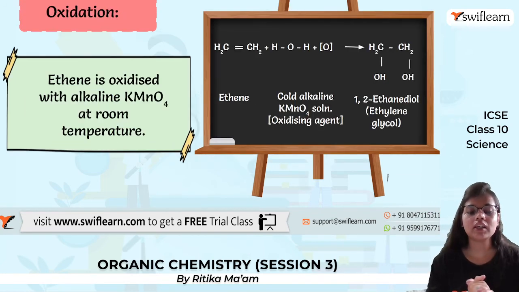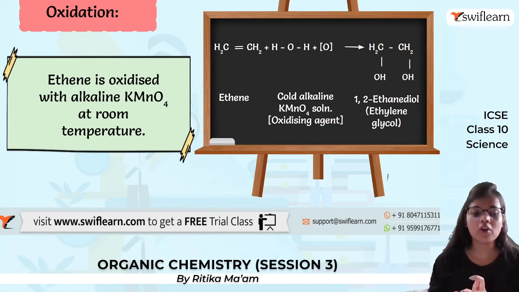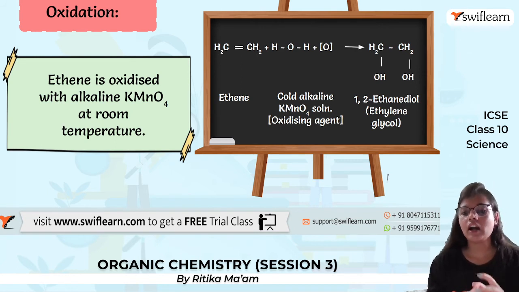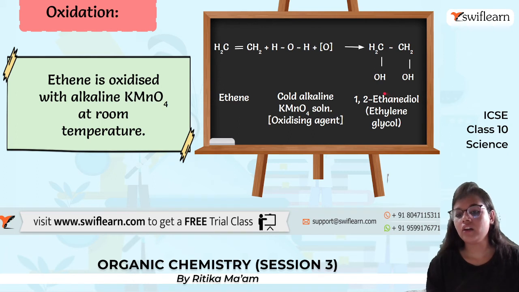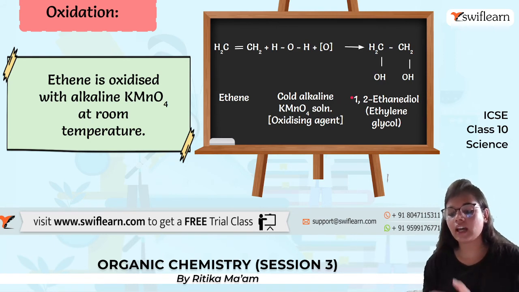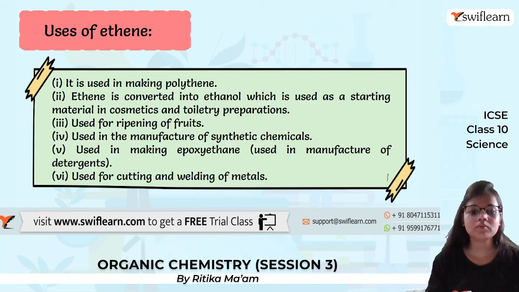Oxidation: when ethene is oxidized with alkaline KMnO4 at room temperature, which acts as an oxidizing agent, we get ethanediol, also known as ethylene glycol. Uses of ethene: one of the most important uses is in making polythene.